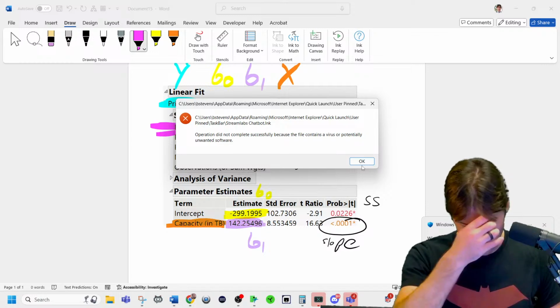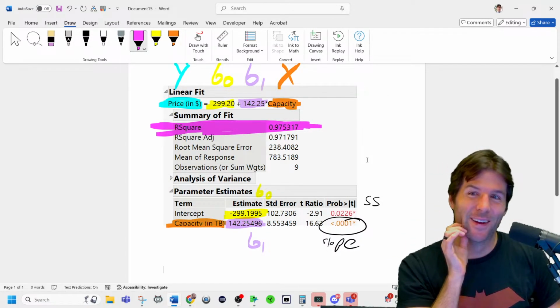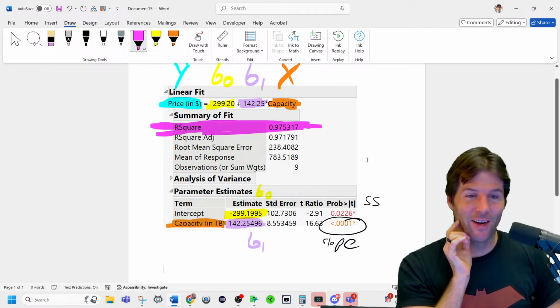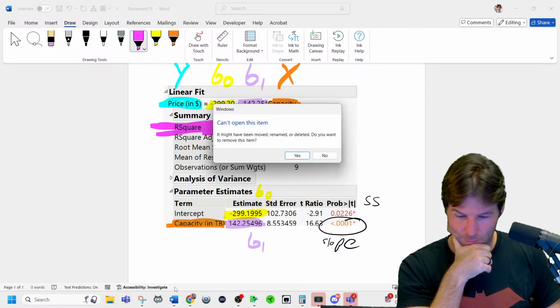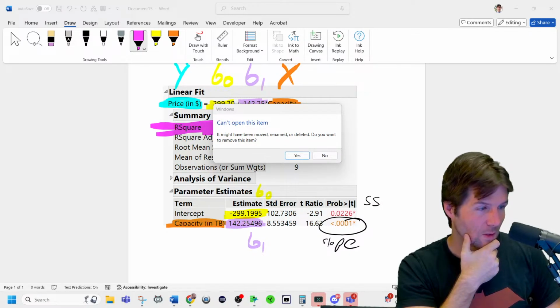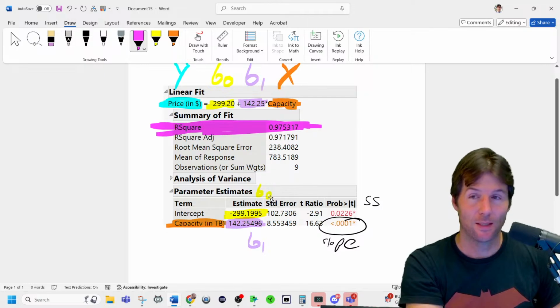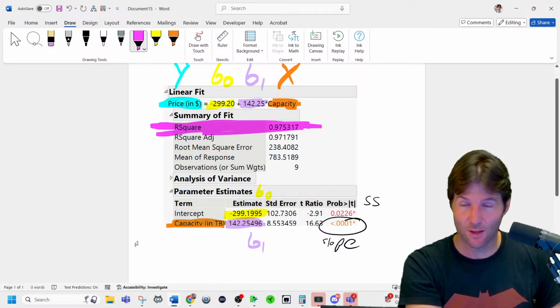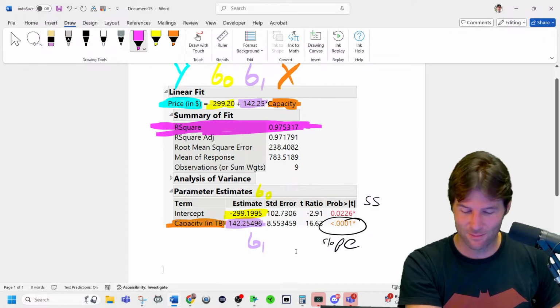Windows security. What's going on, Mubot? What in the world? Well, we're going to worry about that later. Something weird is going on. Mubot might be in trouble.